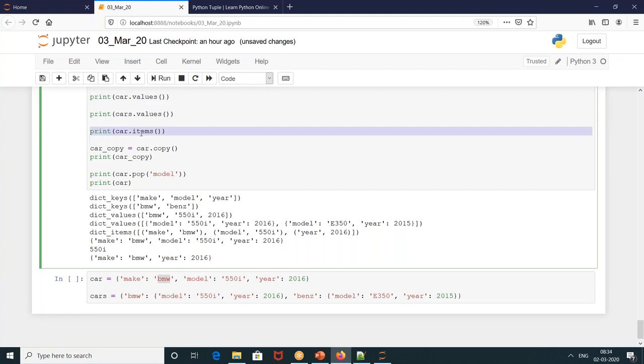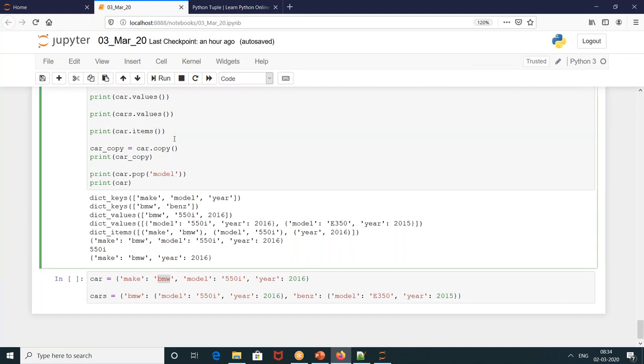Car of items means it will give you a dictionary. It will display what are there within this dictionary. Like this is the make key, and for that key I'm having the value BMW. This is a model key, for that I'm having a value 550i. This is year key, and I'm having a value of 2016. It will display everything of it.